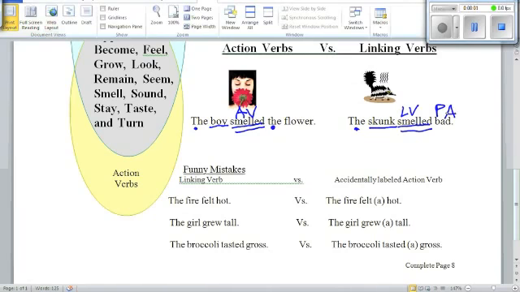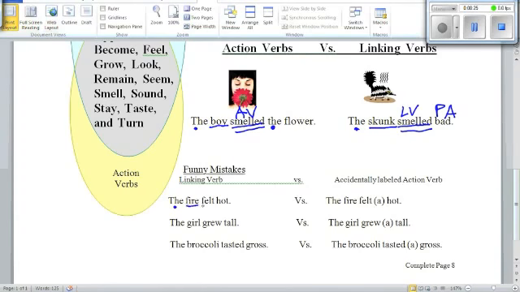Whew, that may have been a little bit complicated, but we're going to go over some funny mistakes of a linking verb versus an accidentally labeled action verb. Okay, so let me explain. This one is the fire felt hot. Well, if this was correct, the is our noun indicator, fire is our subject.